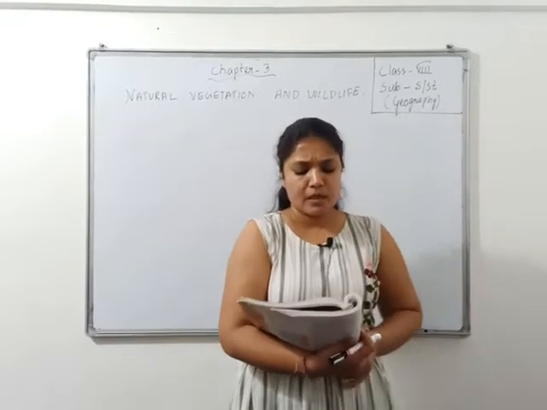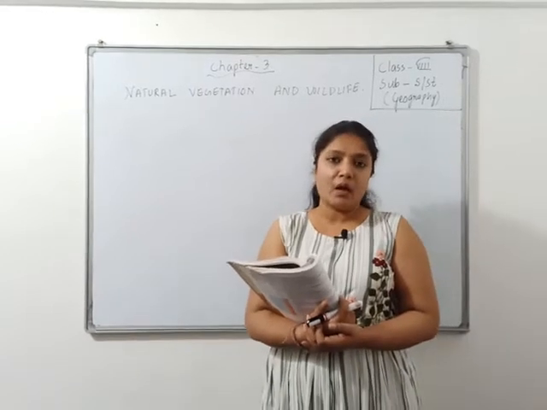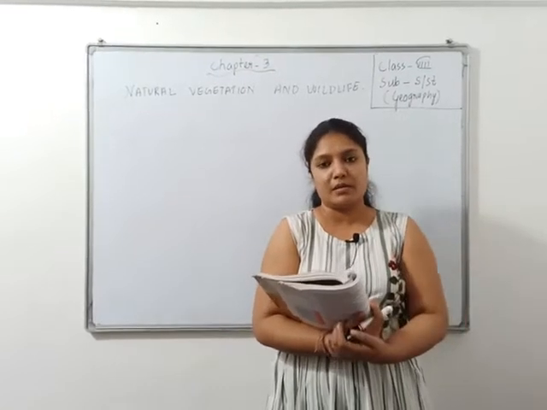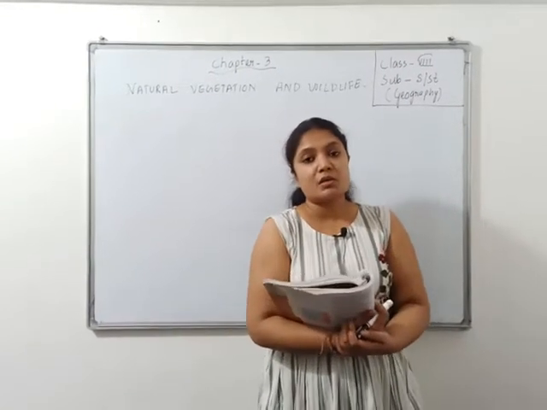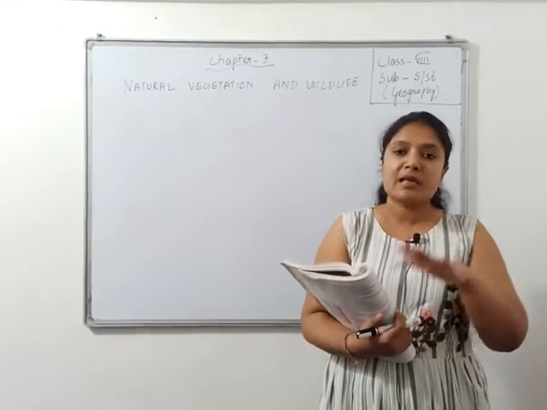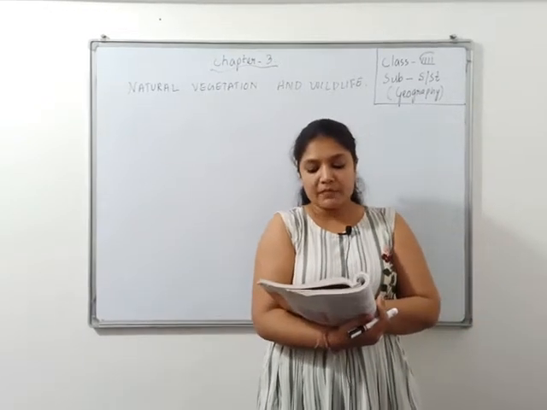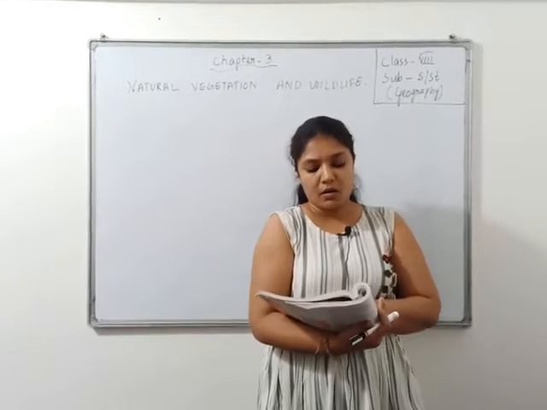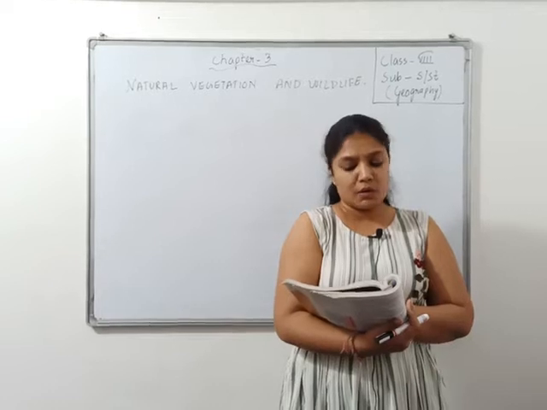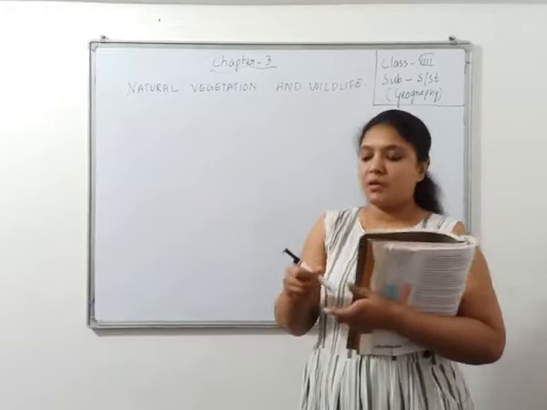Now, let us see. Natural vegetation is a part of biosphere. Biosphere means what? We all know what is biosphere, where we find living organisms, right? Natural vegetation is also a part of biosphere, meaning where life exists. In that place only we find natural vegetation. It is found only in the contact zone of the lithosphere, hydrosphere and atmosphere. Means only in the contact zone. Contact zone means what?